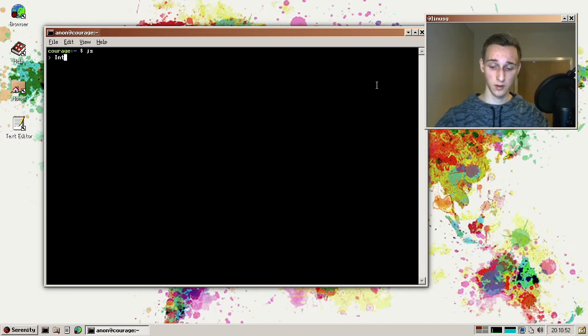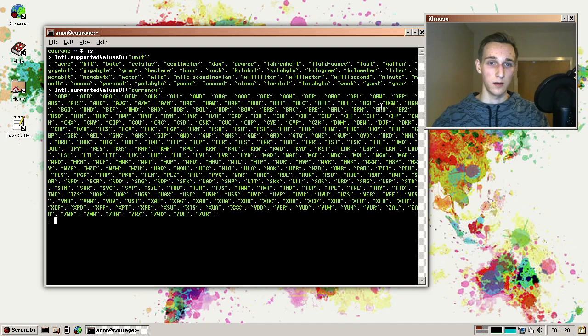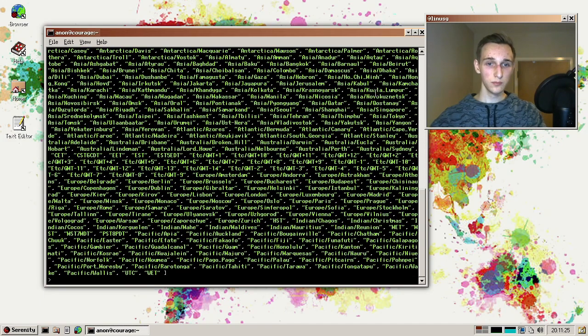Intl.supportedValuesOf. And then you pass it some sort of property, for example, unit. And it's going to return all the units that are supported in our implementation, which is useful if you want to check whether a certain unit is supported and you can do something with it, instead of trying and then figuring out if it failed. And this also works for things like currency, which we have quite a few, and also things like time zone, which we possibly have even more of. So this is great. He also worked on various other Intl things.